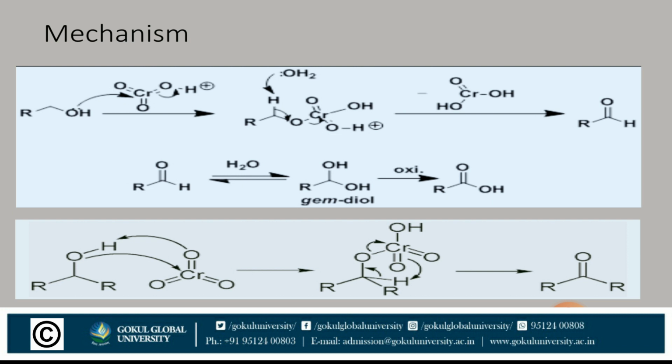and becomes a geminal diol, and this is further oxidized and we get an acid as a product. And just like a primary alcohol, the secondary alcohol also reacts with the Jones oxidizing reagent and forms a ketone as a product, as you can see in this slide.